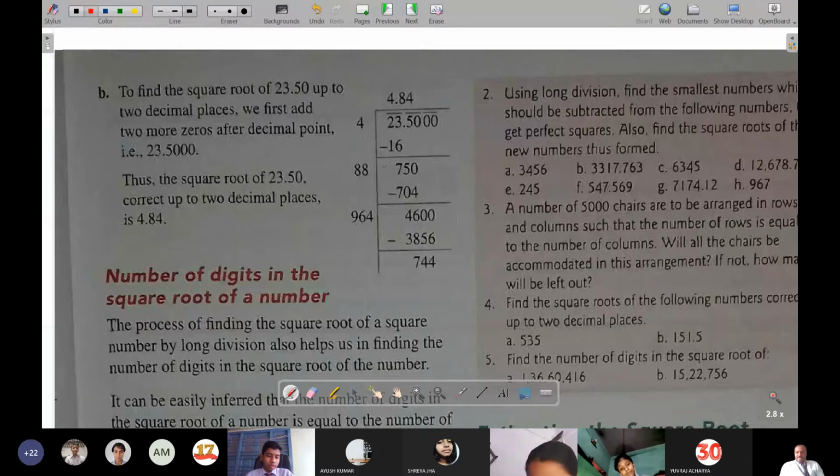What happens over here? Here also the pairing is only done, and by pairing it has been divided. Of course, when we will keep 5, it will be bigger than the 23. So 4 is applied, and here also this 4 and 4 has been added. So below comes 8.